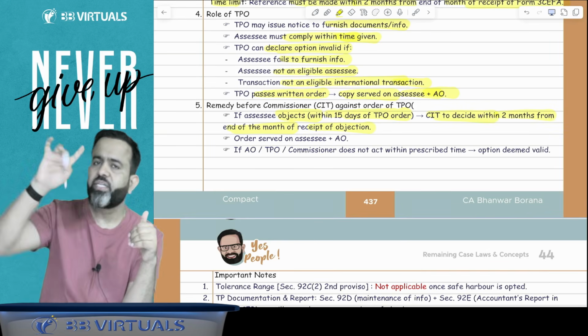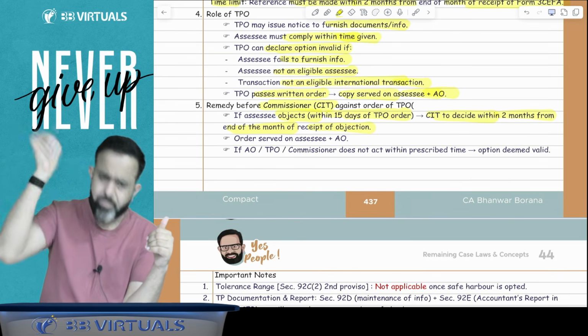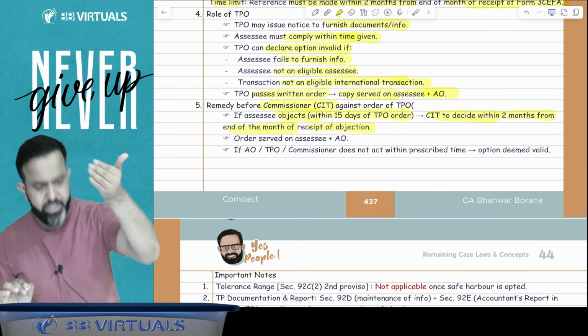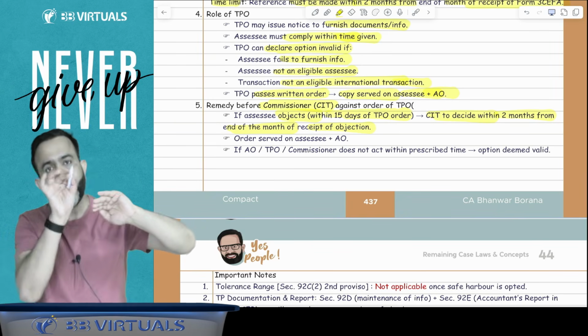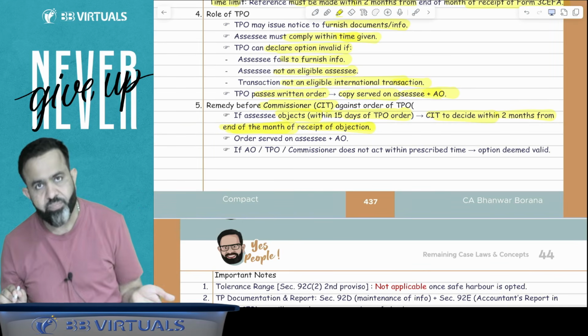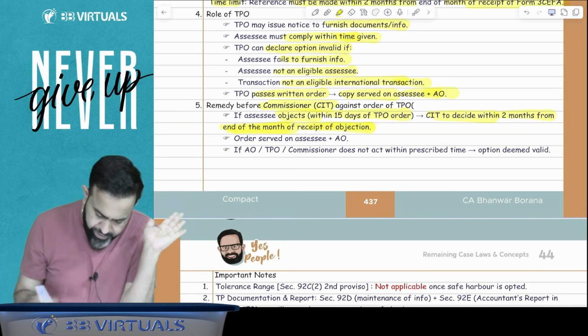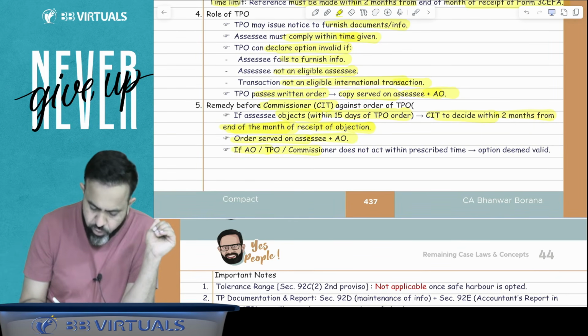So you will file an objection to the CIT, that is commissioner. Here CIT is written for the commissioner. And guys, within 15 days of the TPO order, you have to file the objection, and if objection is filed, then CIT to decide within the 2 months from the end of the month of receipt of the objection, and CIT will pass the order, and here order served to the assessee and AO.